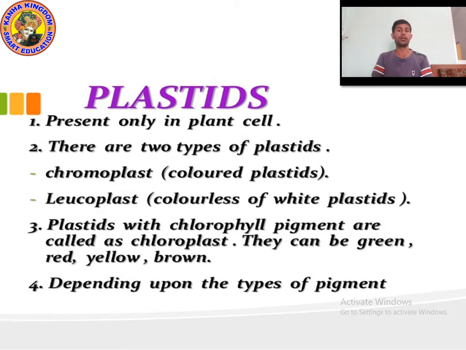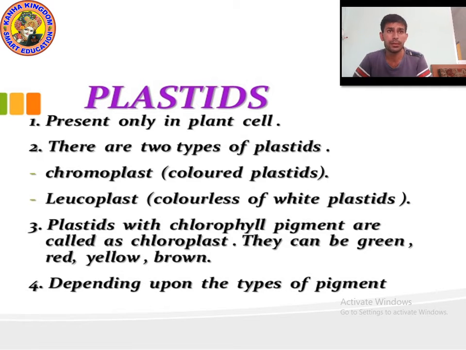Okay, it's time to study about plastids. Plastids are present only in plant cells. Remember, plastids are found in plant cells only. They are not found in animal cells. At last I will explain, I will write the differentiation between animal cell and plant cell. Okay, don't worry. So remember, plastid is found in plant cell, and there are two types of plastid.